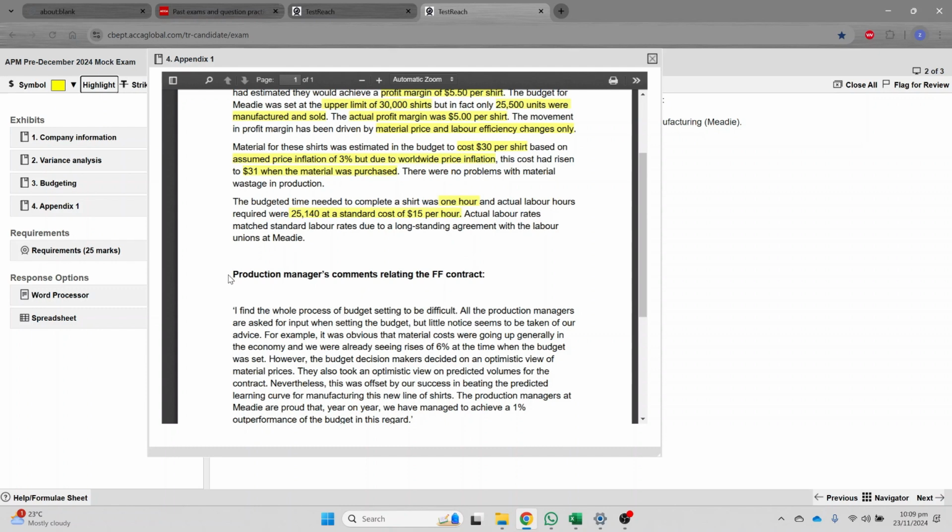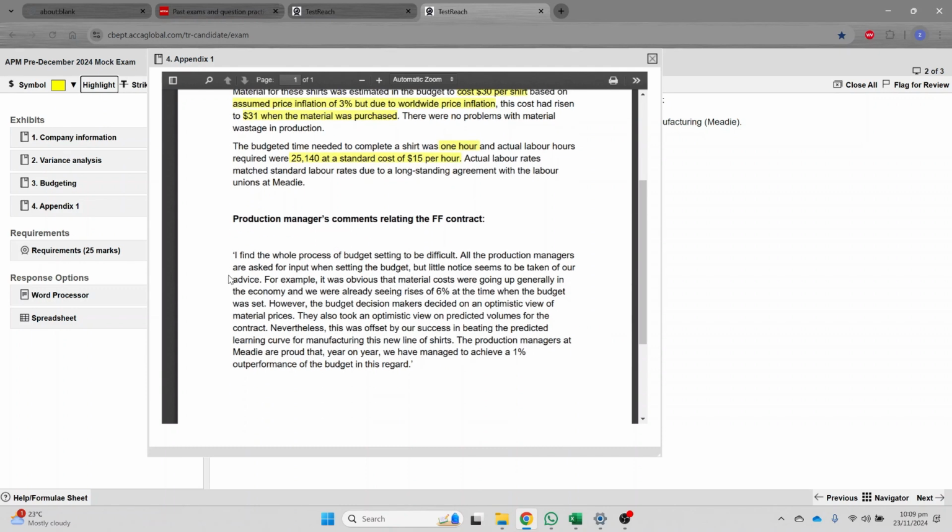So what's next? Production manager comments relating to the double F contract. Now, what they are saying: "I find the whole process of budget setting to be difficult." Now, there is a different opinion, right? He is upset. And who is upset? Production manager.